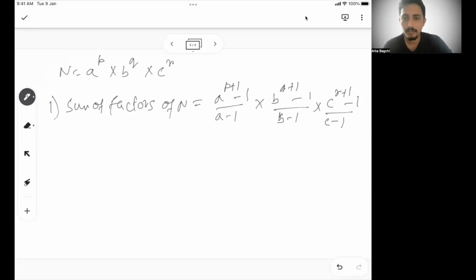So this is the formula for the sum of the factors.